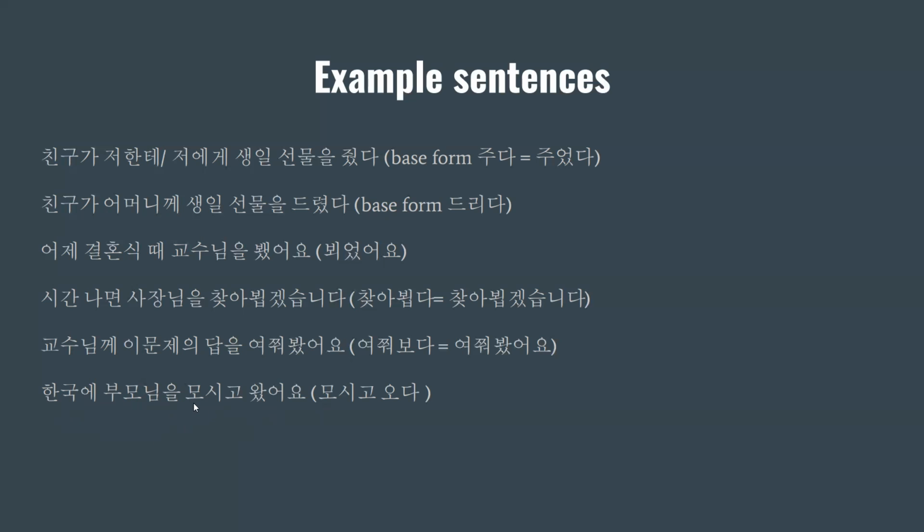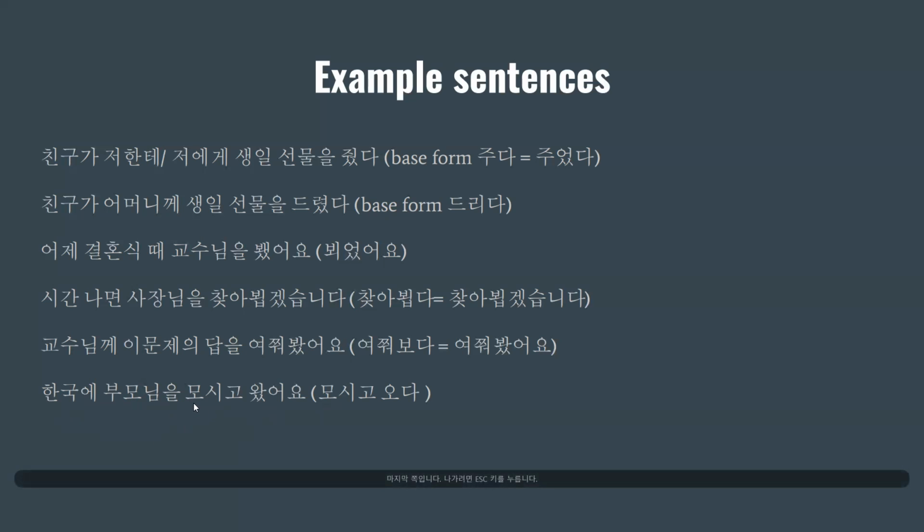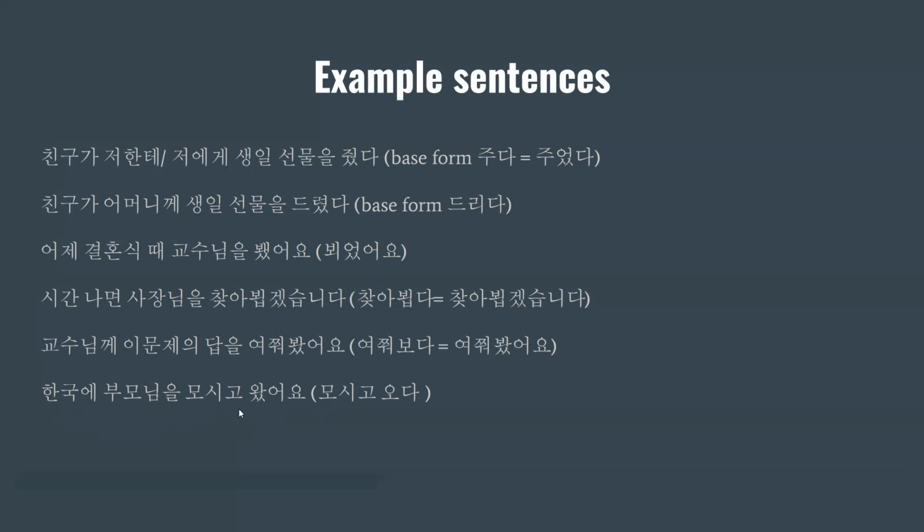So that's why we use 모시고 왔어요 instead of 데리고 왔어요. If the object of this sentence were, let's say, your friend, right? You could say 한국에 친구를 데리고 왔어요, because the object is not your parents, not your professor, or someone older than you. This is your friend. So that's why you can say 친구를 데리고 왔어요. Yeah, so these are the example sentences.